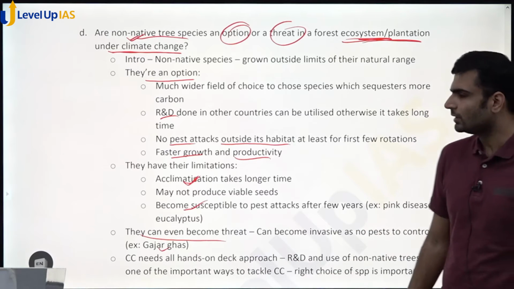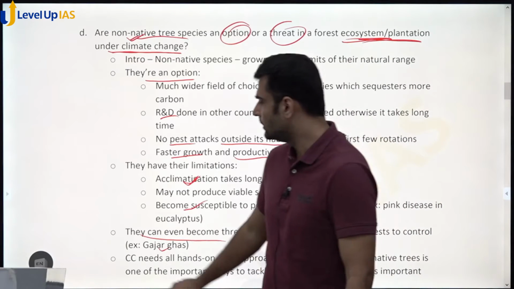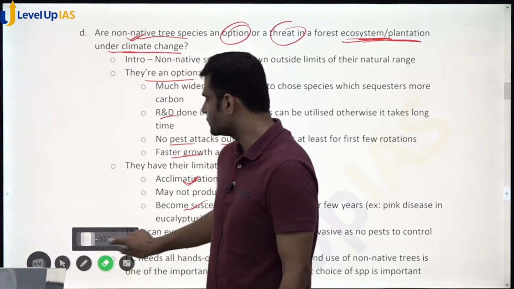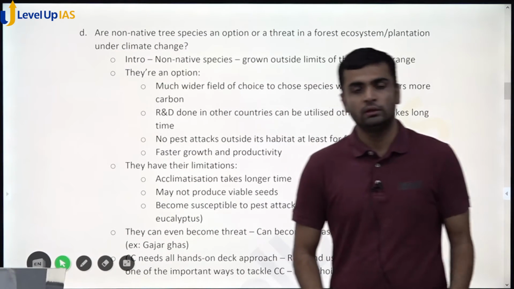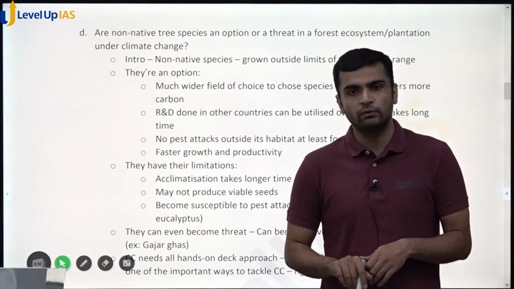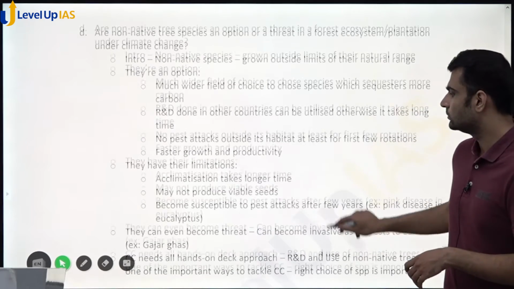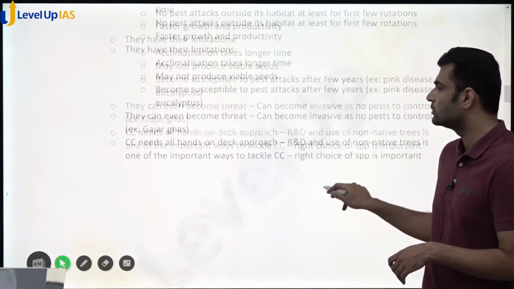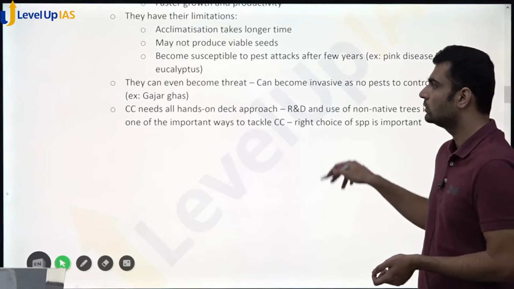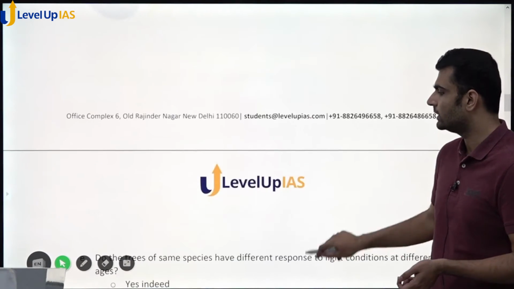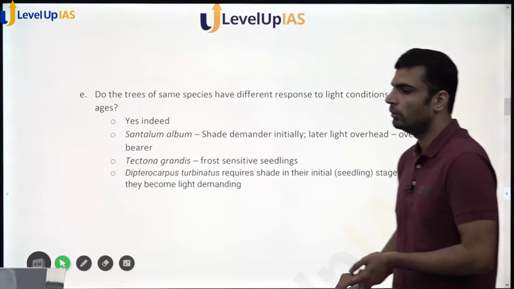Okay, but in conclusion, as I said, climate change needs an all-hands-on-deck approach, and we have to use all tools at our disposal. So we must be careful which species to choose, and it can be an option, but we have to ensure that it doesn't become a threat. So the right choice of species is the way to go. That's what my conclusion would be.